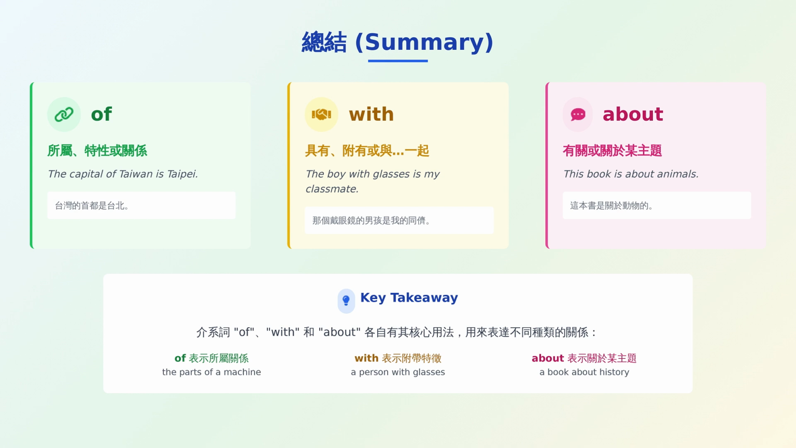Key takeaway. The prepositions of, with, and about have core uses, expressing different types of relationships. Of: possession, the parts of a machine. With: attached features, a person with glasses. About: regarding a topic, a book about history.